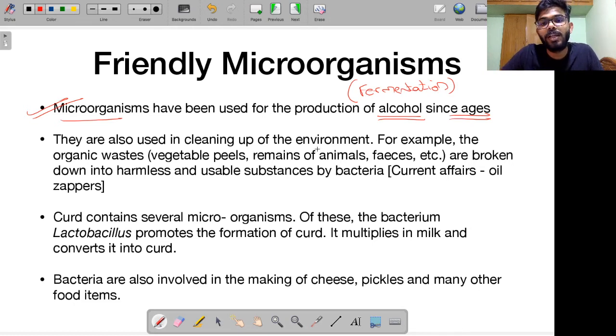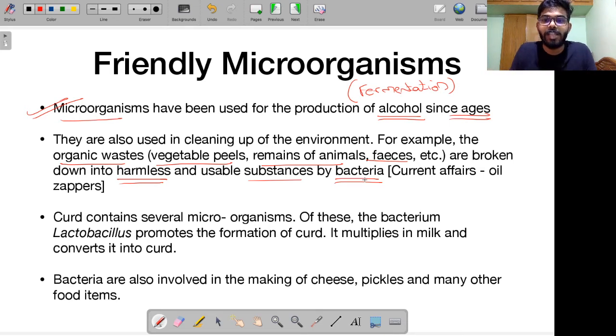They are also used in cleaning up the environment. For example, organic wastes, which include vegetable peels, remains of animals, feces, etc., are broken down into harmless and usable substances by the bacteria. We human beings are animals, so there are so many nutrients present within our body. As soon as we die, all these nutrients are trapped within. These microorganisms start to fragment this dead and decaying body.